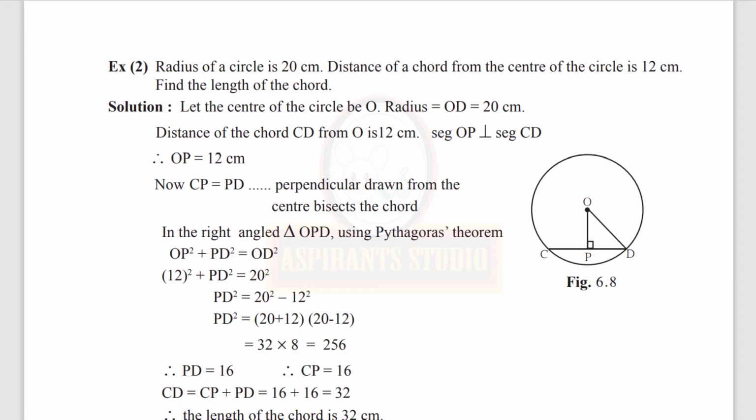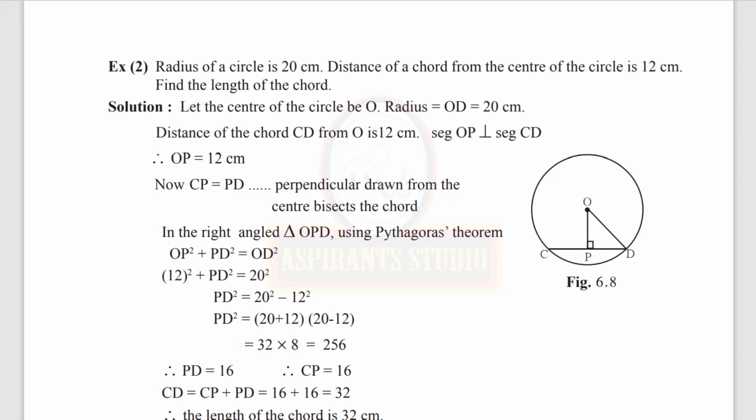That is 32 into 8, which is equal to 256. You can also directly do 20 square is 400 minus 12 square, which is 144, and subtract and find out it as 256. Therefore, PD will be square root of 256. Square root of 256 is 16. Therefore, CP is also 16 because we already have CP is equal to PD.